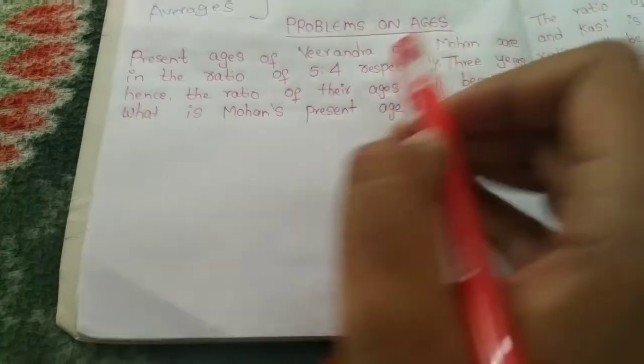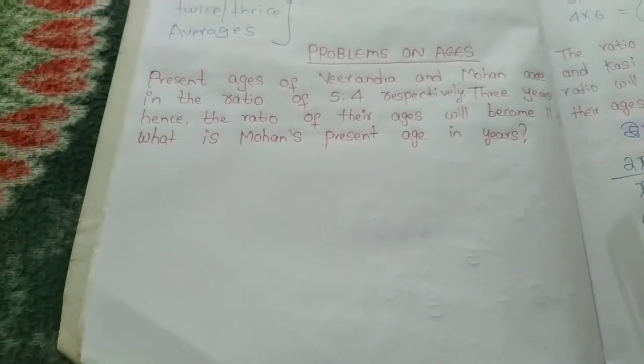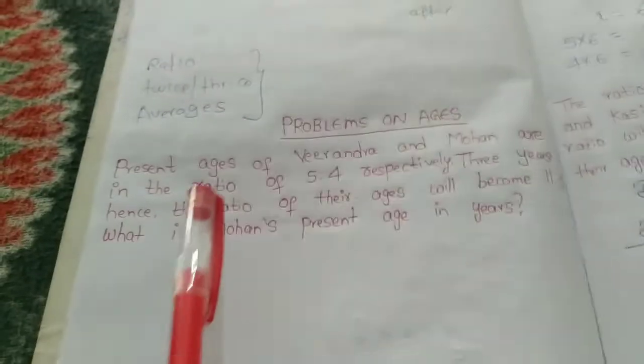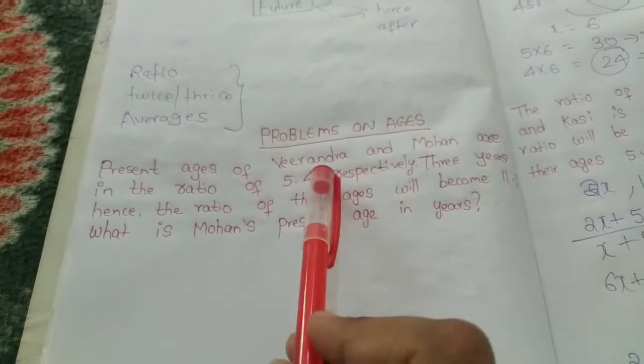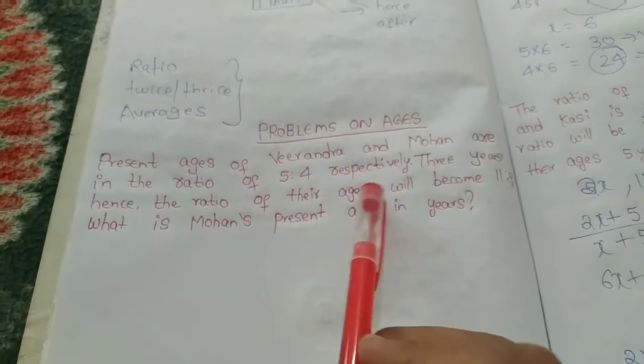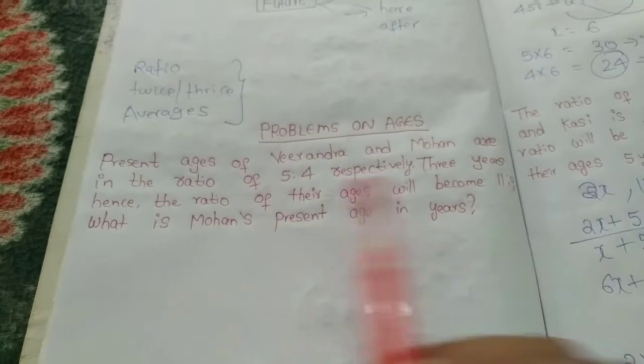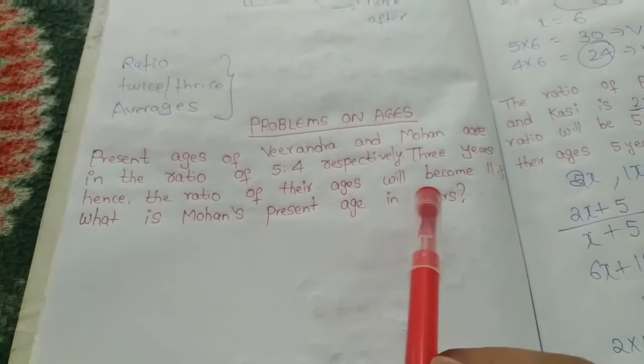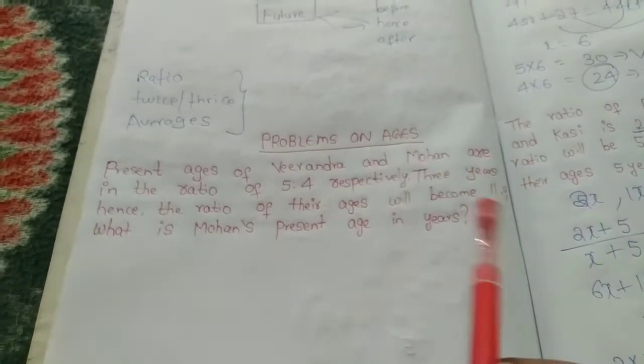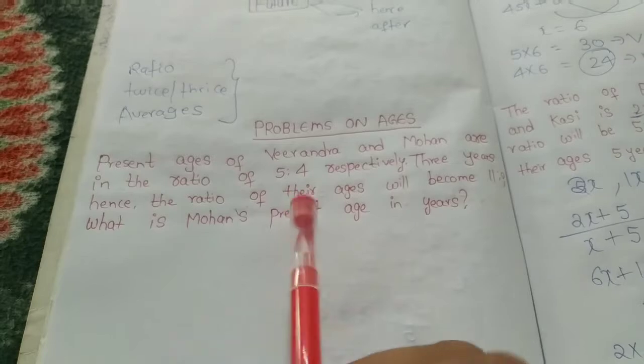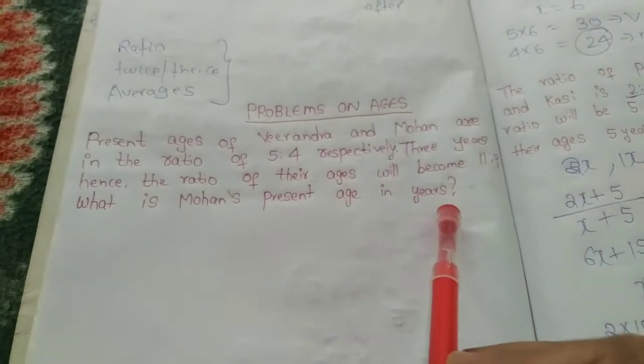Today we learn how to solve problems on ages. In the earlier video we saw some basics on ages. So the first problem is: the present ages of Virendra and Mohan are in the ratio of 5:4 respectively. 3 years hence, the ratio of their ages will become 11:9. So the question is, what is Mohan's present age in years?